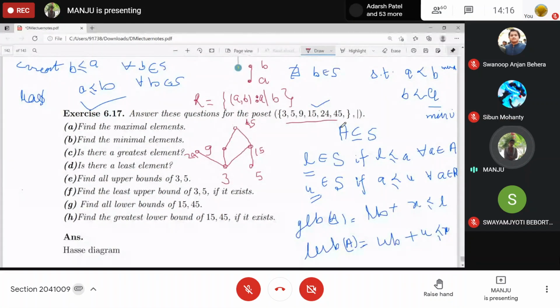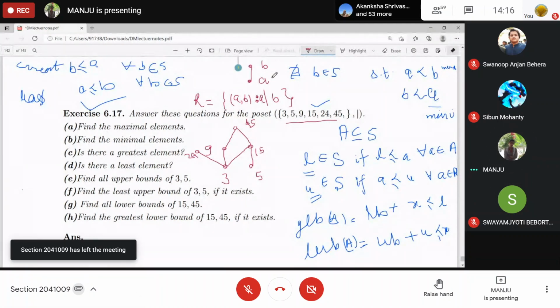This is the Hasse diagram. Everyone got it? Yes, ma'am. Okay. Tell me the maximal elements.